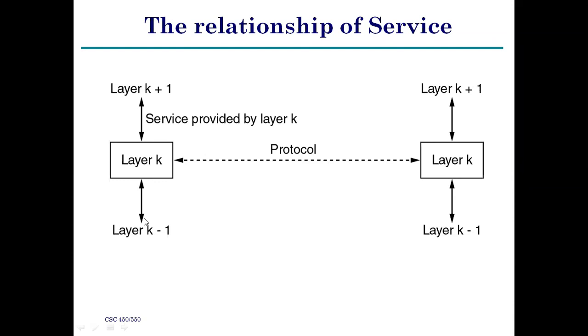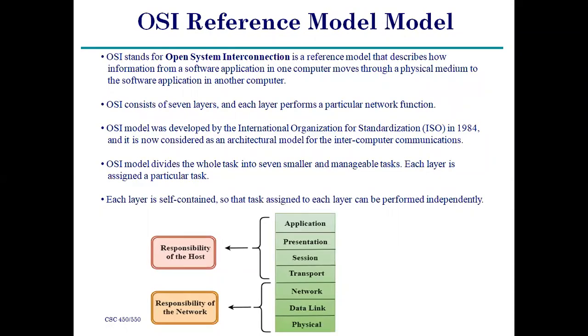Coming to the OSI reference model, it is very, very important. All of you, listen carefully. The OSI reference model is a very popular model, and through it information is transmitted successfully between the sender and receiver. OSI stands for Open System Interconnection. It is a reference model that describes how information from a software application in one computer moves through a physical medium to the software application in another computer.